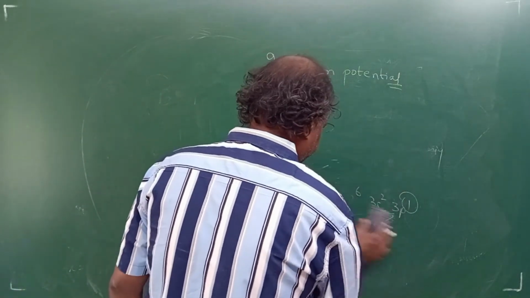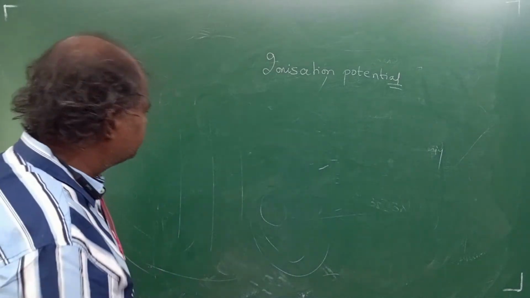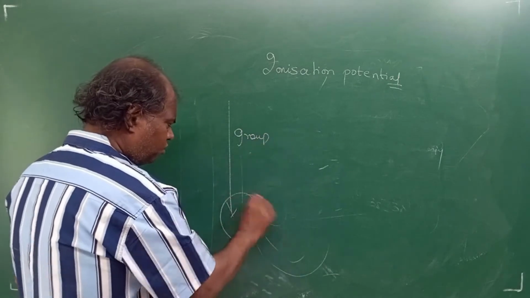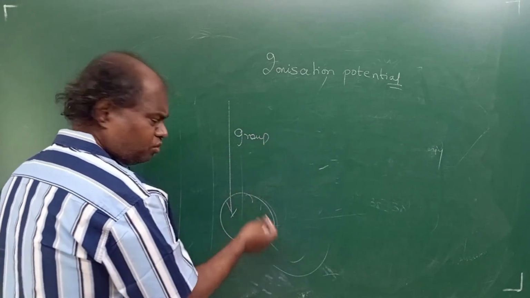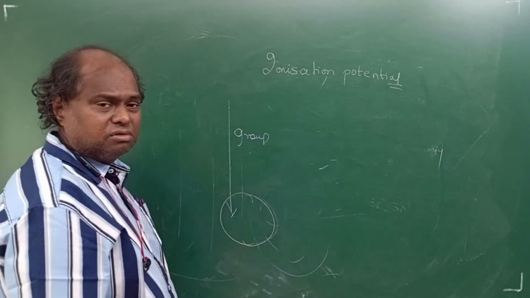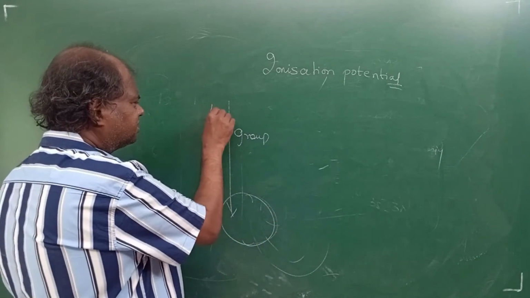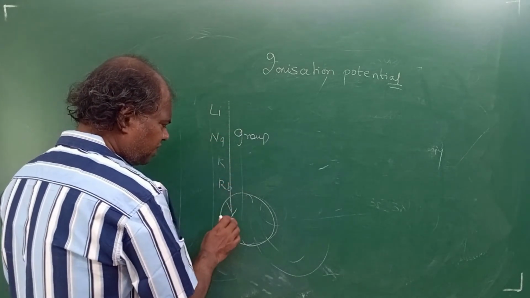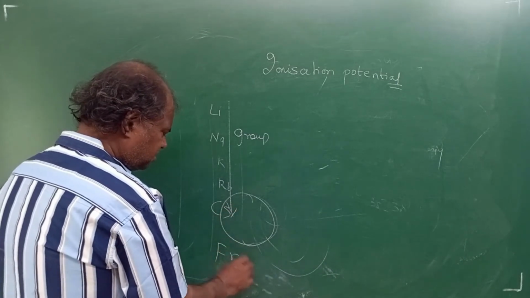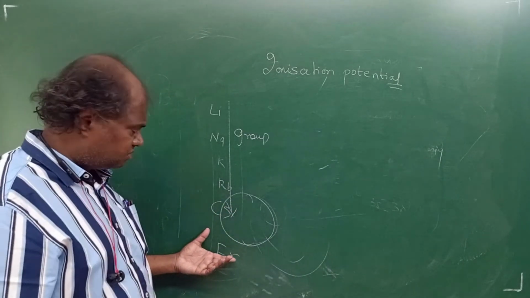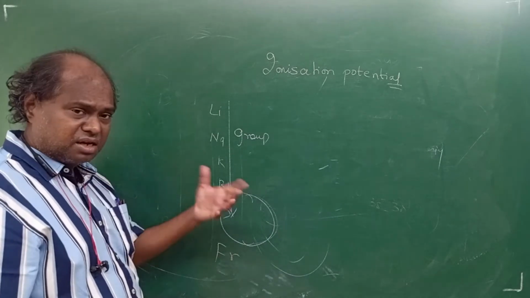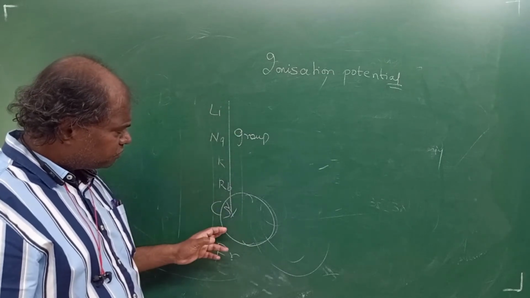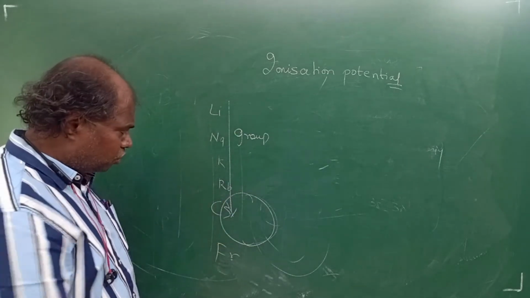The second point is what happens down the group. Now what you are doing, you are putting more and more shells, am I right? So it will be easier for you to remove. For example, let's take lithium, sodium, potassium, rubidium, cesium and francium. Francium is anyway not that important, it's radioactive. So we'll come to cesium. As you come down the group, you're adding more and more shells, so you're going away from the nucleus.